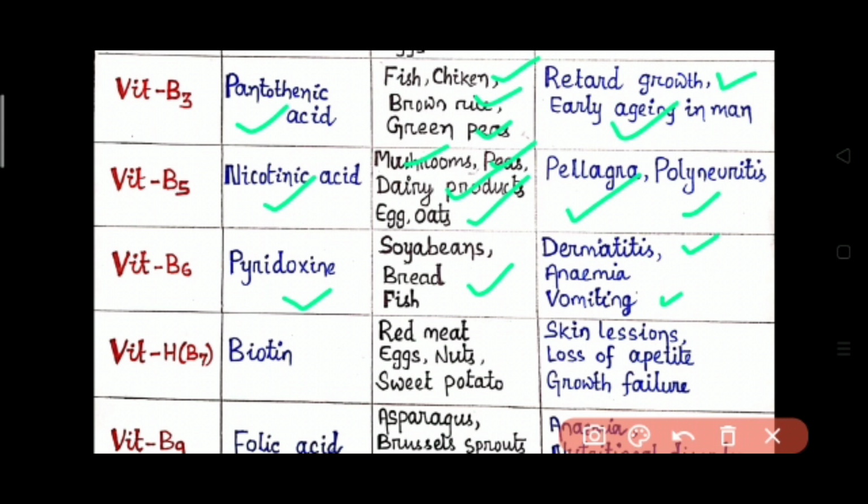Then vitamin H, which is also known as vitamin B7. The chemical name of vitamin B7 is biotin. The sources are red meat, eggs, nuts, sweet potato, and the diseases that are caused due to the deficiency of vitamin B7 are skin lesions, loss of appetite, growth failure, etc.